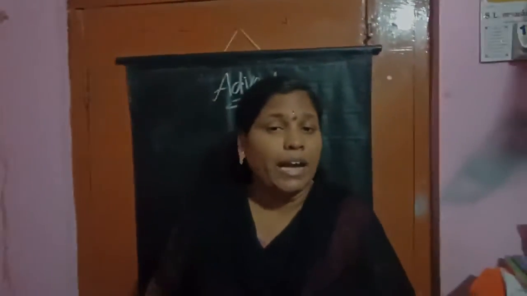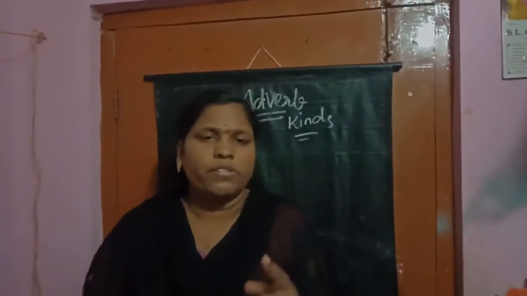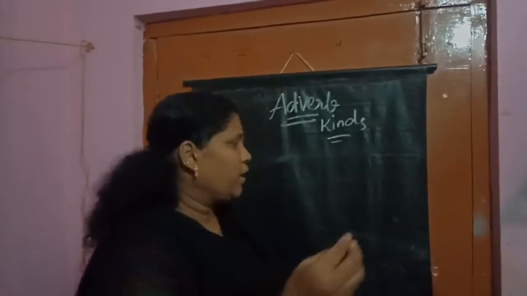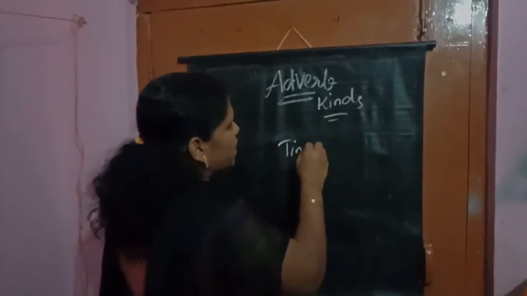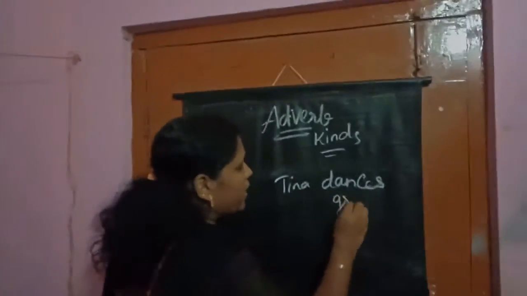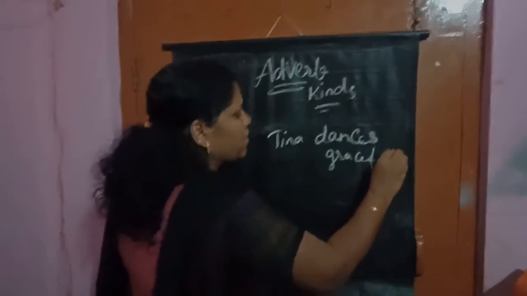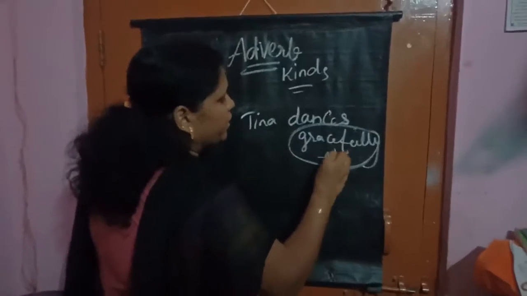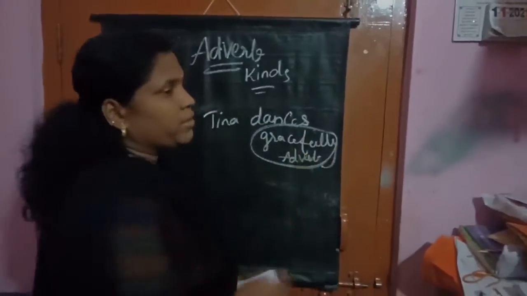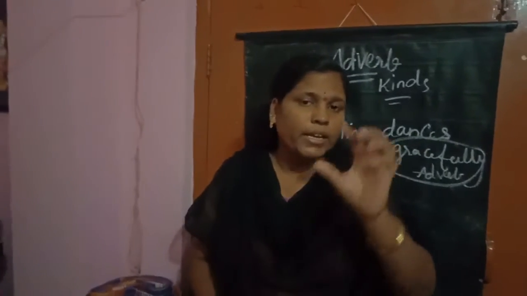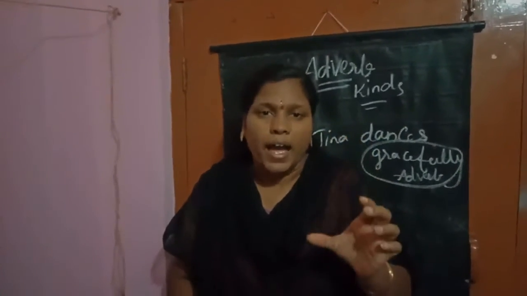Understood, children, everyone? We have different kinds of adverbs. First, I will give you some examples. Tina dances gracefully. See here, children. This word gracefully is an adverb. I said listen carefully. Carefully is an adverb.